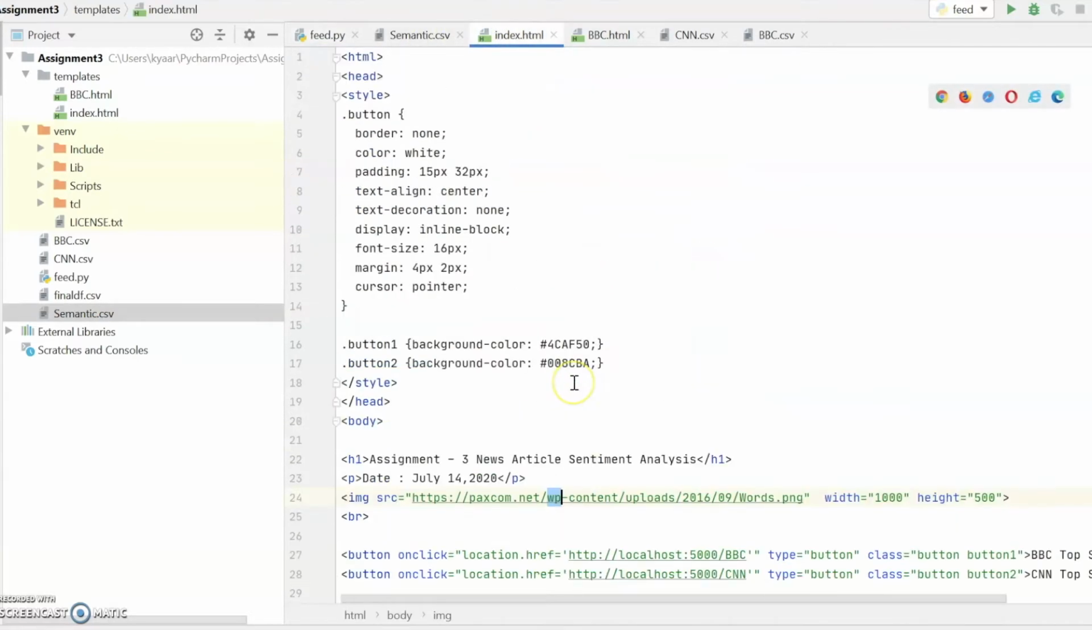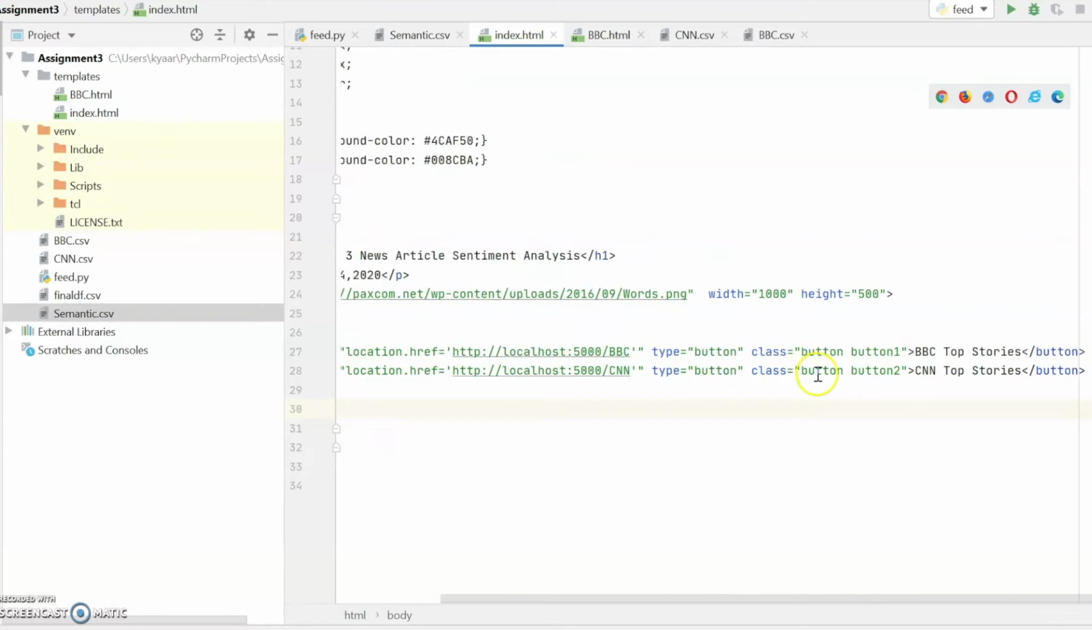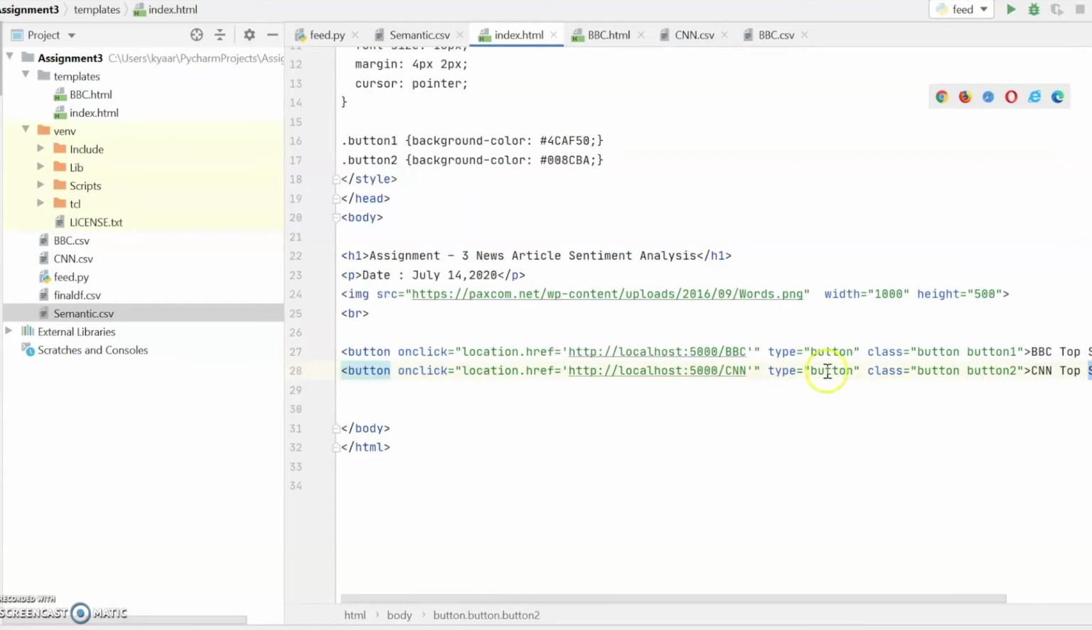So basically this is our index.html, which we are doing at the start. This is a localhost BBC link. We can create any link as per requirement. This is the CNN link. We are choosing two buttons, and this is the text which we want to appear on the buttons. This is the image. We just use this image for designing purposes.